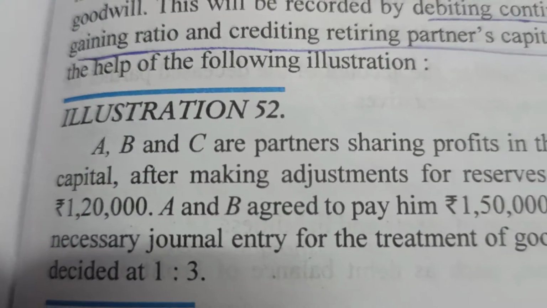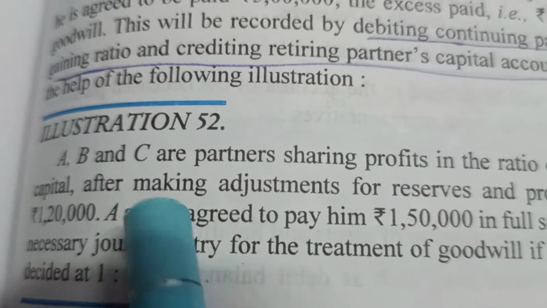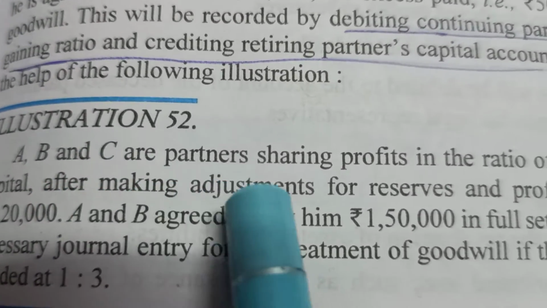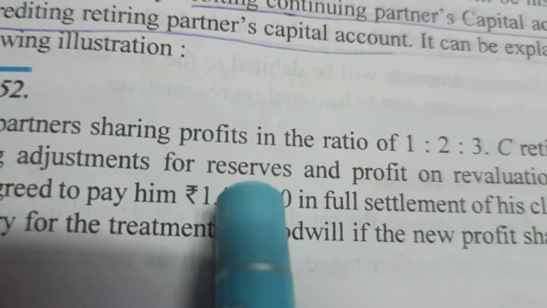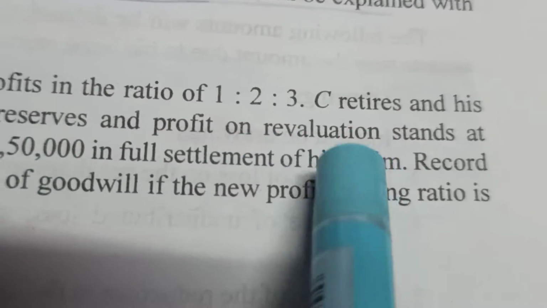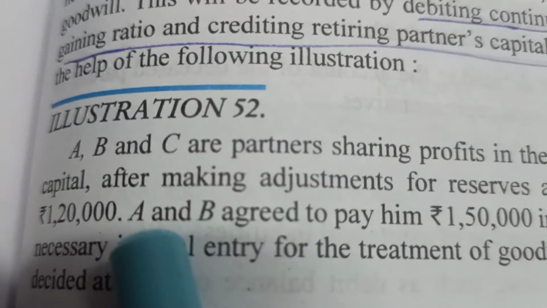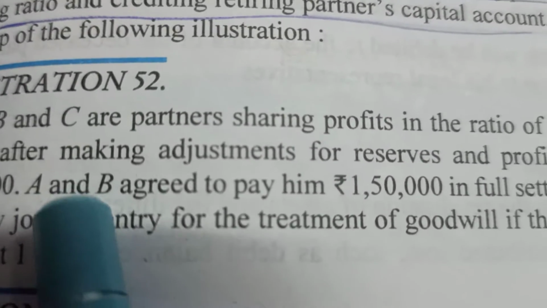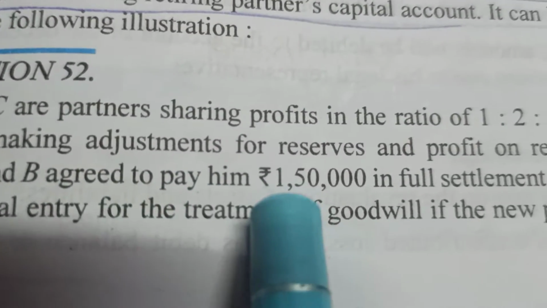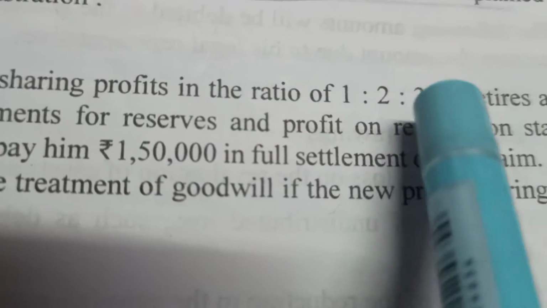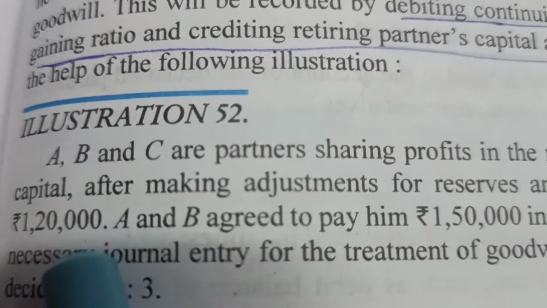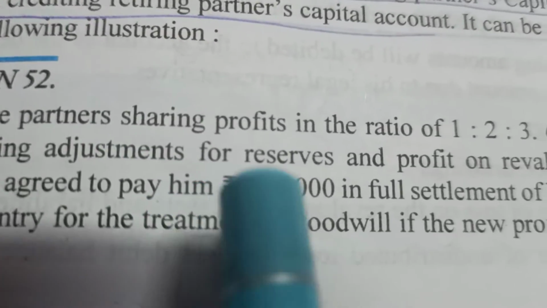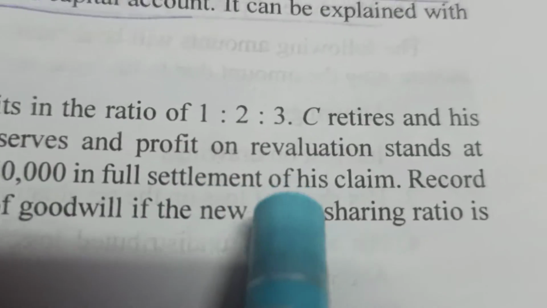C retires and his capital after making all adjustments, and what is most important is after making all adjustments, that means the capital accounts have been furnished for reserves and profit on revaluation, stands at rupees 1,20,000. A and B agreed to pay him rupees 1,50,000. After all adjustments, the amount is coming out to be 120 and he is agreed to be paid 150 in full settlement of his claim.